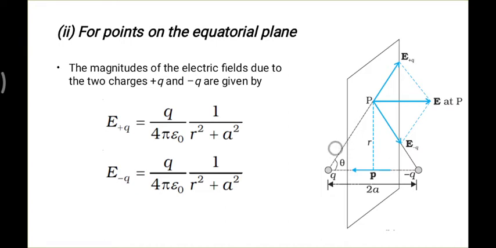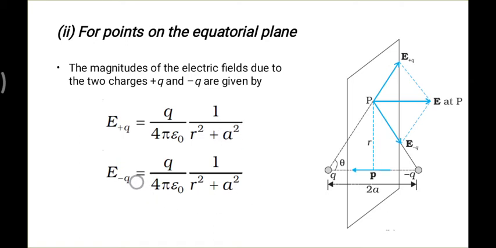But this x you don't have in the expression. What is the expression of the electric field? 1 upon 4 pi epsilon 0 times q by x squared, or you can say r squared, because r is involved here, so that's why I'm taking x squared. But the x squared expression is r squared plus a squared. So this is your r squared plus a squared. How does this come? Please go to your basic knowledge of Pythagoras. Once you know this is r and this is a, you can easily find that the square of this distance is r squared plus a squared.